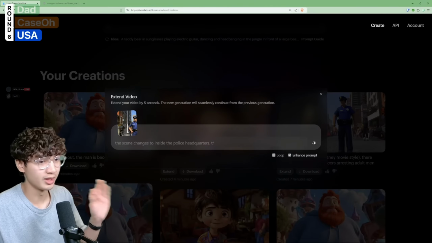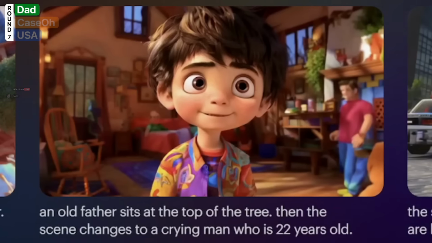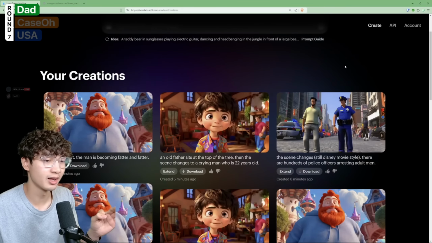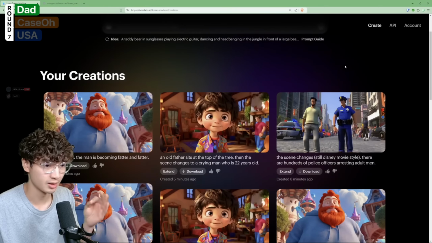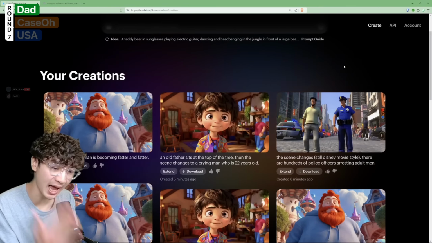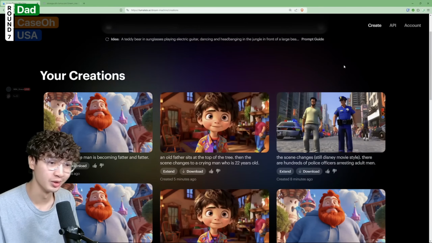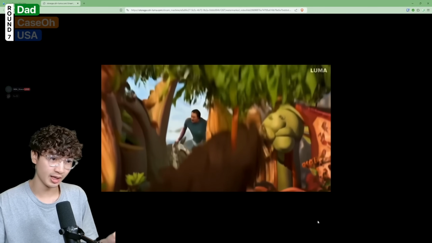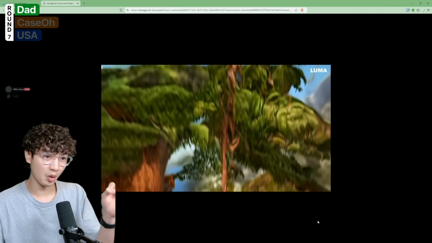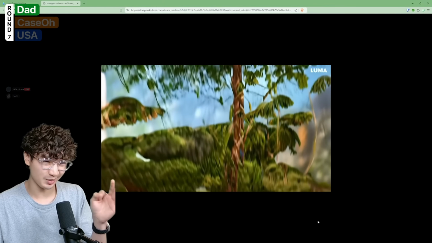Okay, so now while we wait for this one to load, we can have a look at the Finding Dad trailer. So we've asked the father to sit at the top of the tree, and then hopefully I can make the scene change after that to some crying man, just to set up some story, because we have not been able to progress at all for this one. This is horrible. The guy hitting the gritty is down there, and we go up into the trees. He's still gonna go up. More, and please be someone at the top, please.